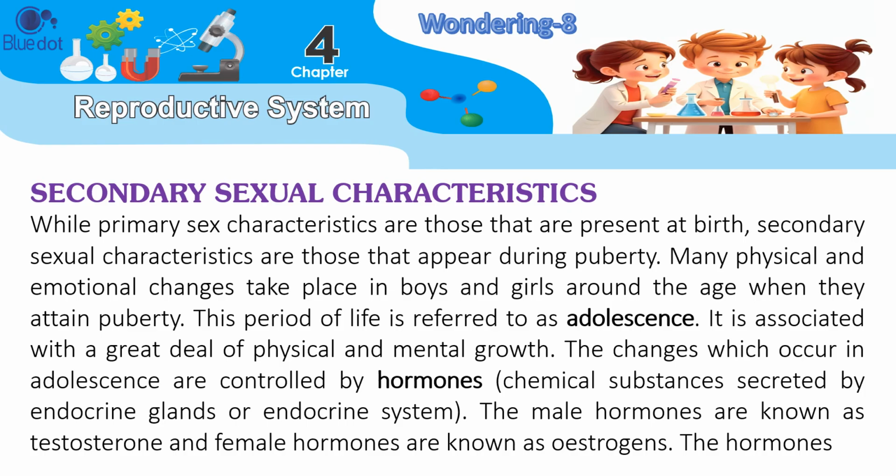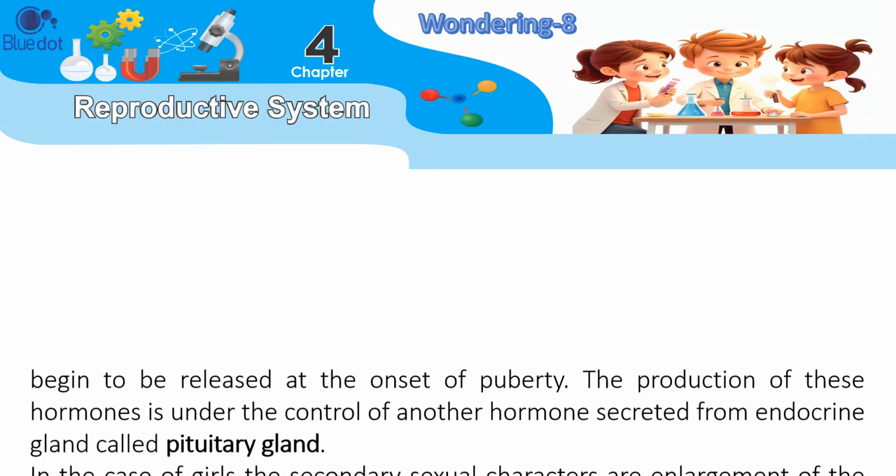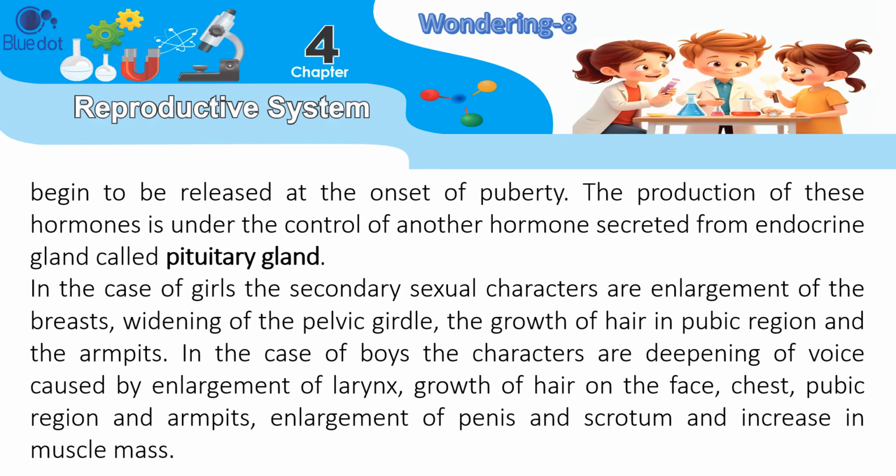The changes which occur in adolescence are controlled by hormones, chemical substances secreted by endocrine glands or endocrine system. The male hormones are known as testosterone and female hormones are known as estrogens. The hormones begin to be released at the onset of puberty. The production of these hormones is under the control of another hormone secreted from endocrine gland called pituitary gland.